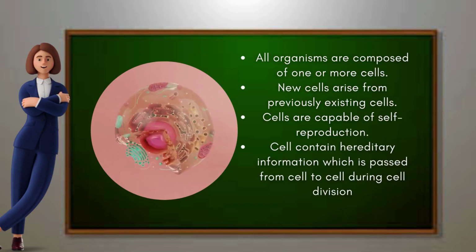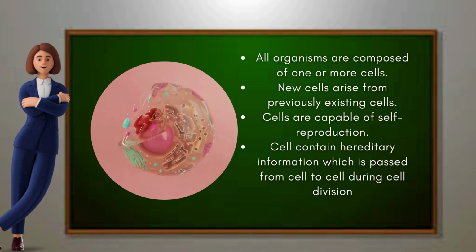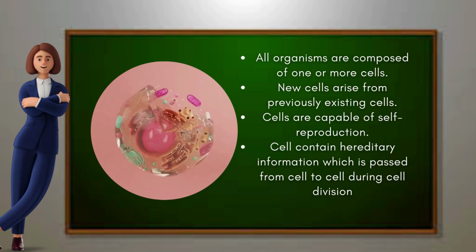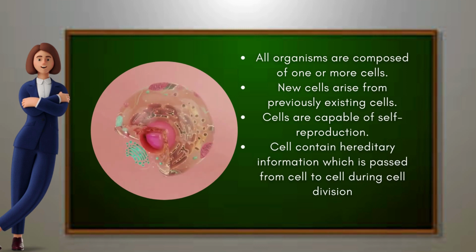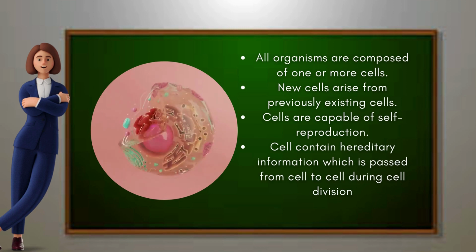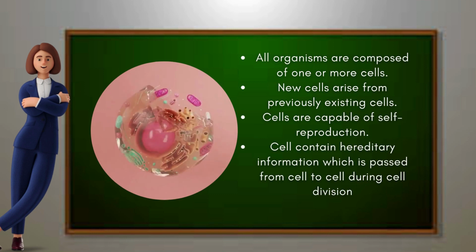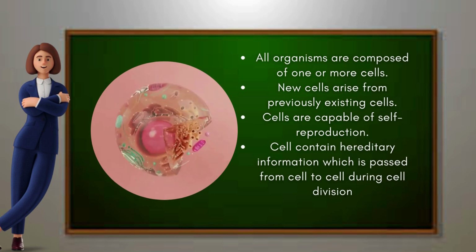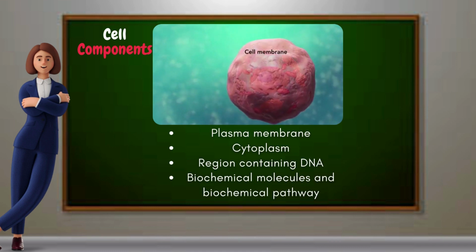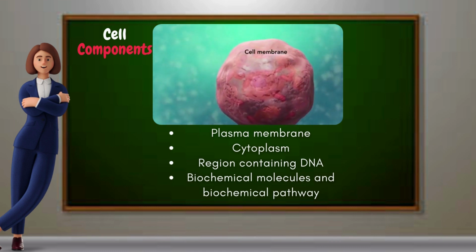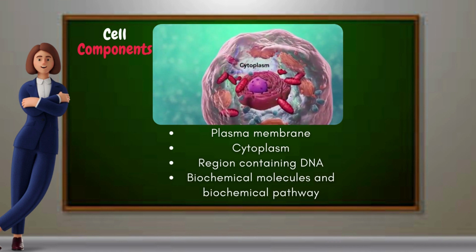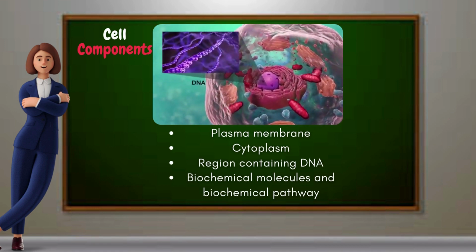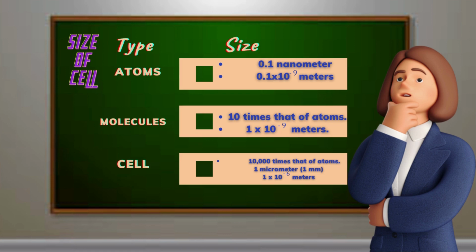Cell theory. All organisms are composed of one or more cells. New cells arise from previously existing cells. Cells are capable of self-reproduction. Cells contain hereditary information which is passed from cell to cell during cell division. Cell components: 1. Plasma membrane 2. Region containing DNA 3. Cytoplasm 4. Biochemical molecules and biochemical pathways. The many types and sizes of cell are listed here.